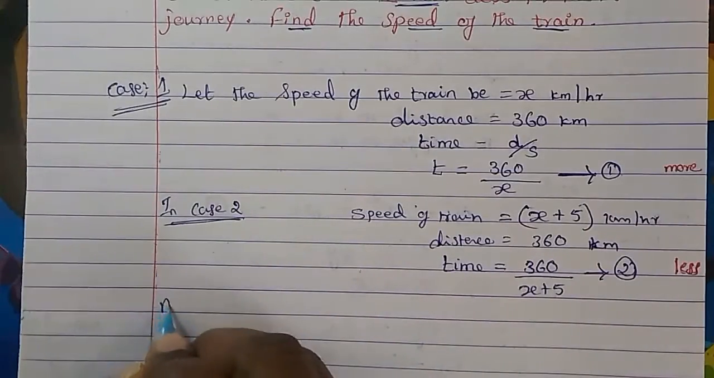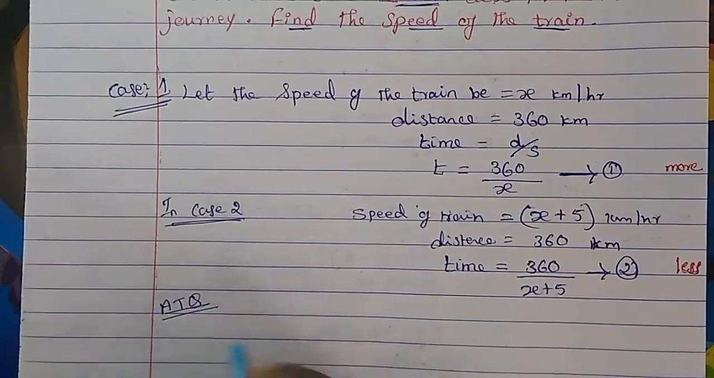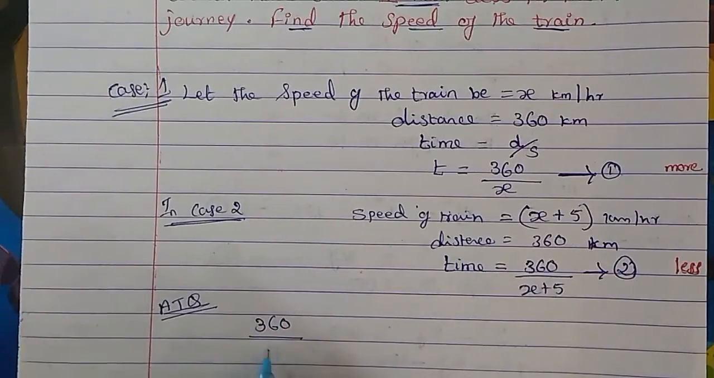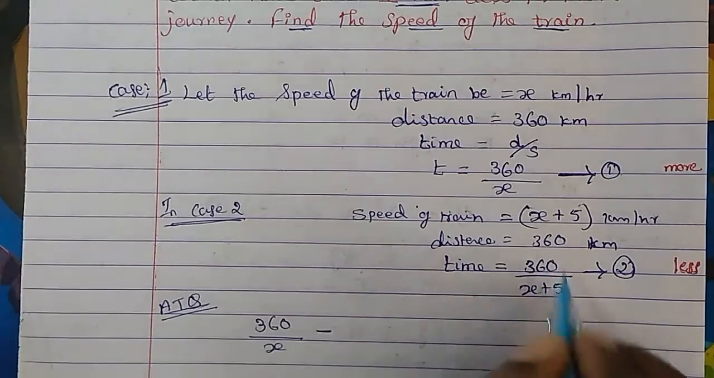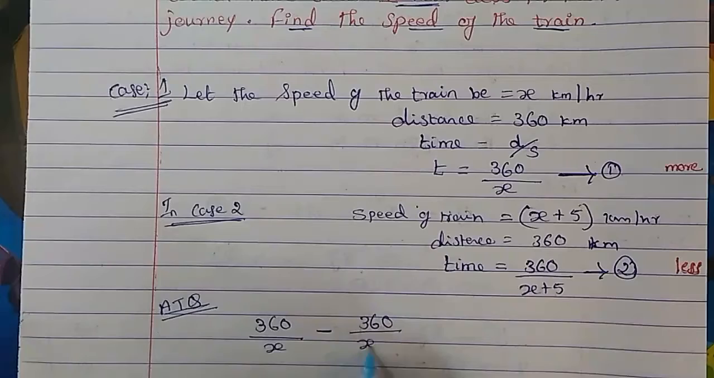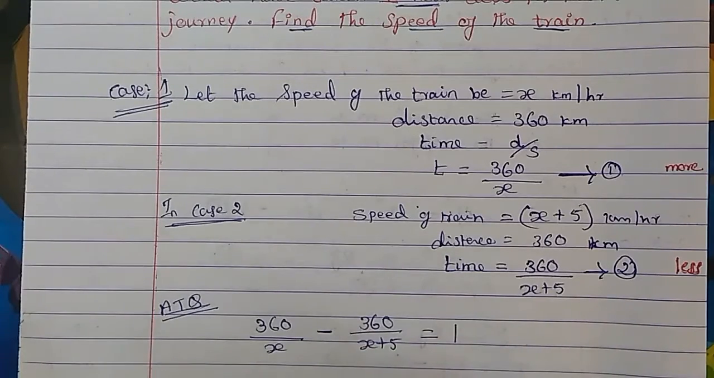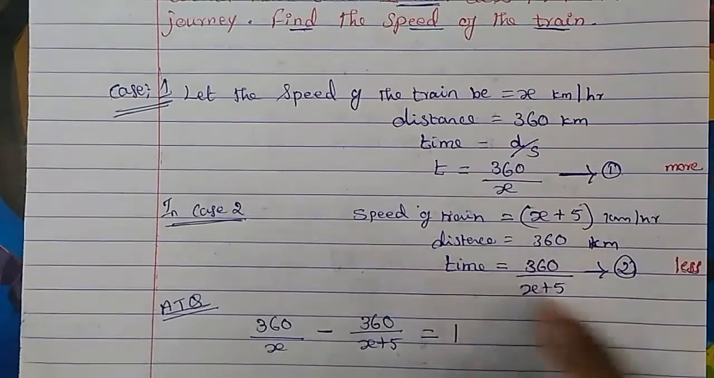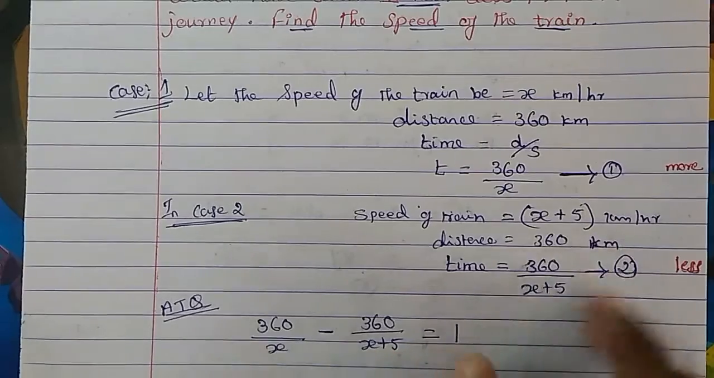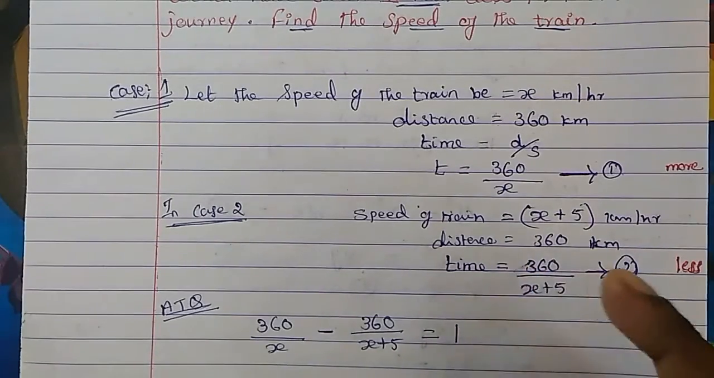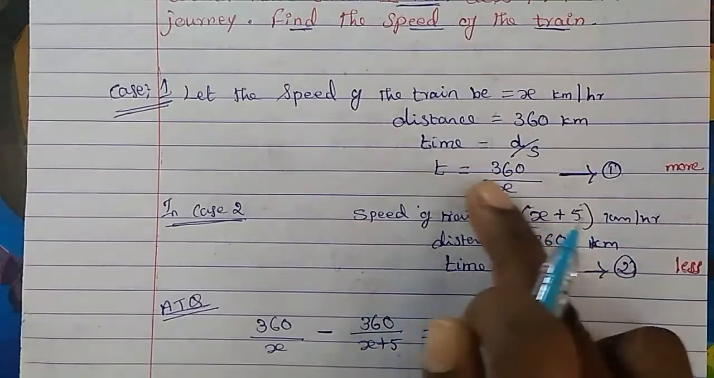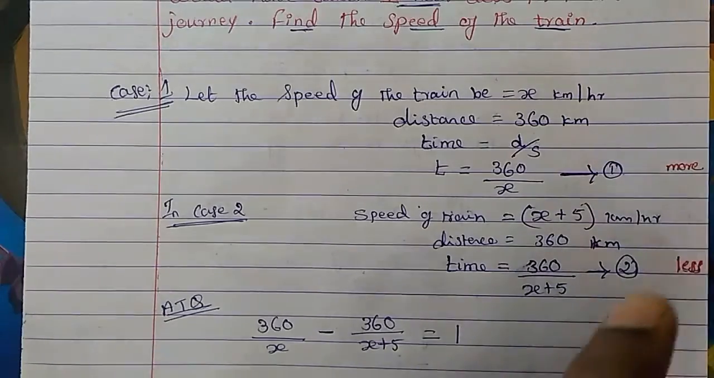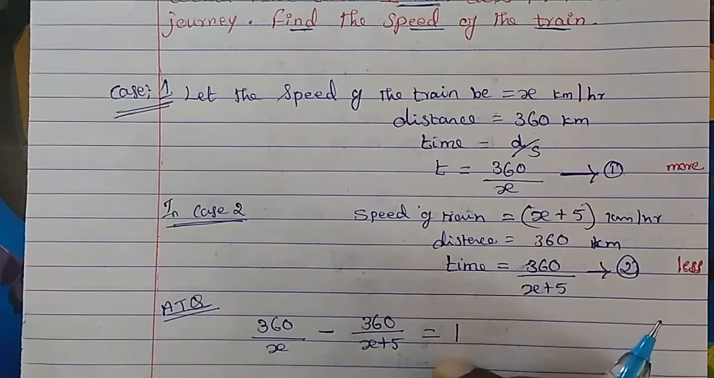Okay. So according to the question, from the more time, that is 360 upon x, if we minus this time, the difference is 1 hour less. From the more time minus the less time, we get 1 hour difference, because when you walk faster, you will reach in less time. If you walk slowly, at normal speed, then you will take more time. That's why from the more time you minus the less time, the difference is 1.